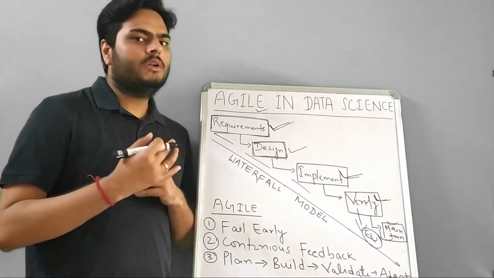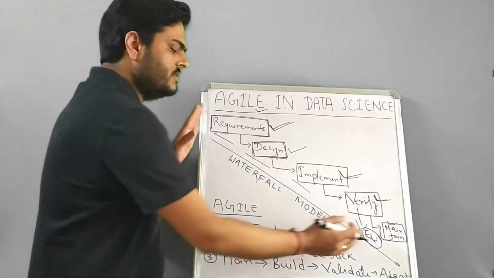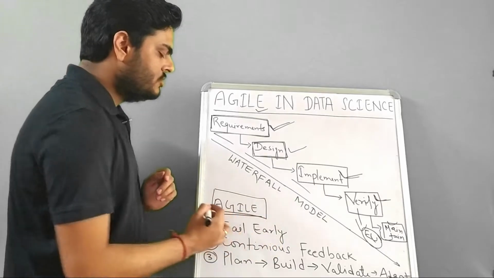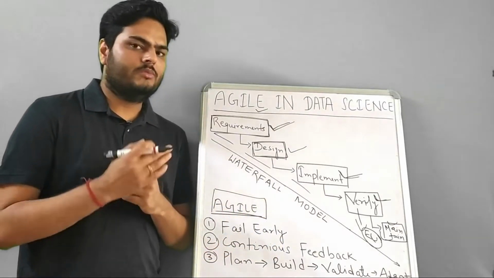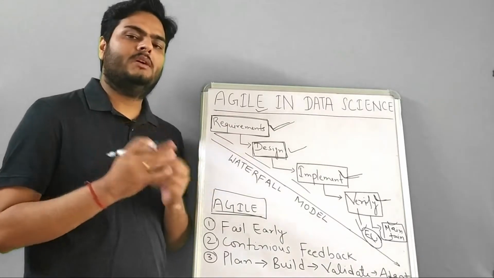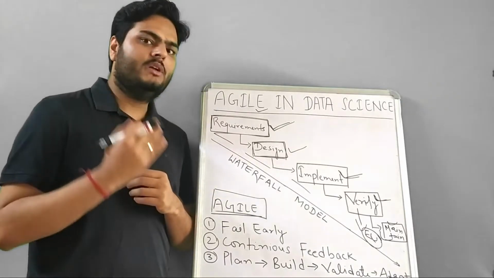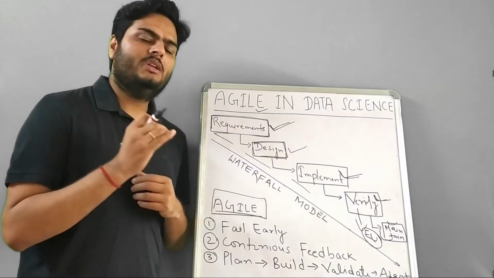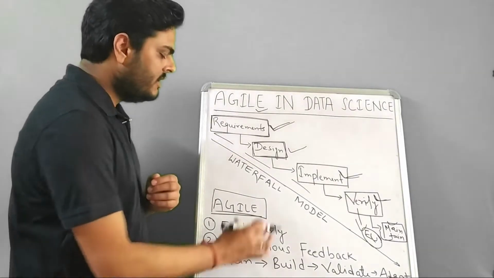So there were many models discussed for project execution, but agile is one of the methods which is very much in practice nowadays. Some of you who are working in industry must be aware that many projects are running in agile. If you are a fresher, it is very important for you to know that almost 80-90% of projects now are running using agile.